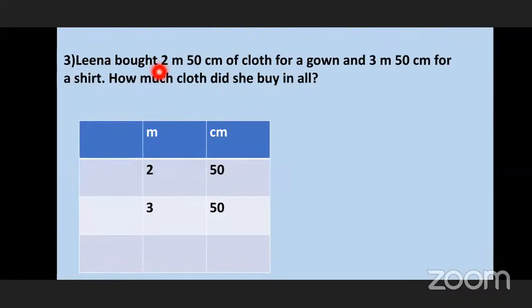See, Lina bought 2 meters 50 centimeters of cloth for a gown and 3 meters 50 centimeters for a shirt. How much cloth did she buy in all? Now, Lina bought 2 meters 50 centimeters for a gown and 3 meters 50 centimeters for a shirt, and they are asking how much cloth she bought in all. So what do we have to do? Addition or subtraction? Addition, yes, we have to do addition.